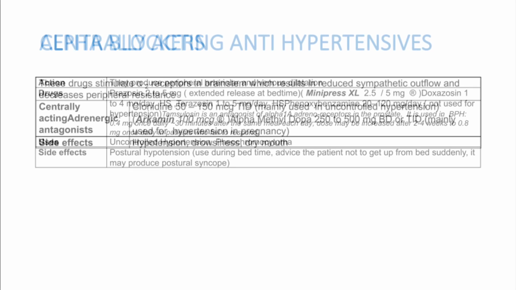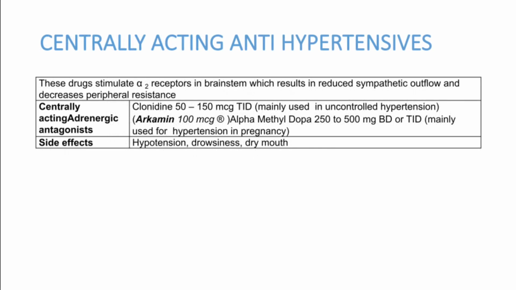Centrally acting antihypertensives are routinely used second line drugs, like when we have high BP, especially in renal failure and so on. Patient BP may not be controlled with one or two drugs. There, clonidine is an ideal drug. Clonidine can be added with the first line or second line drugs. It can produce postural hypotension, drowsiness, dry mouth, depression, all these things.